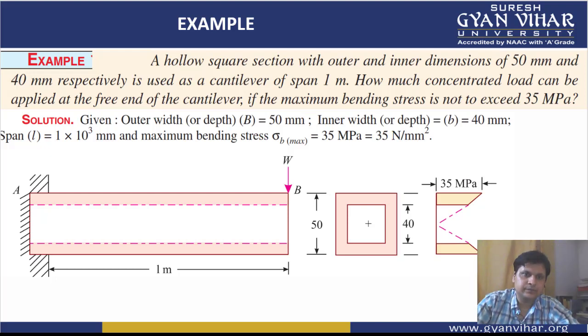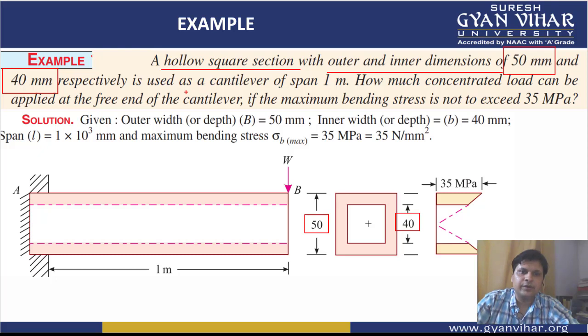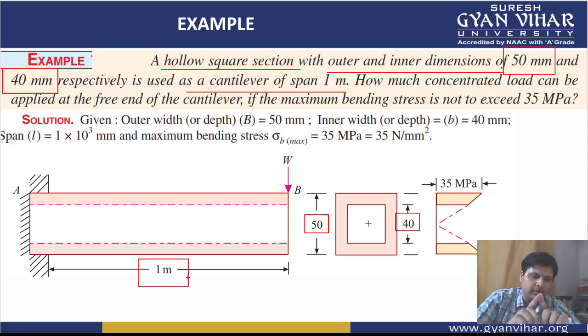So here in the question, you can see there is a hollow square section. This is the case of a hollow square cross section, and the cross section is square, keep in mind. Inner and outer dimensions are 50 mm and 40 mm respectively. So since it is a square, the inner side is 40 mm, the outer side is 50 mm. And it is used as a cantilever of span 1 meter. If there is no diagram, you will have to draw the diagram in order to enhance your understanding of this question.